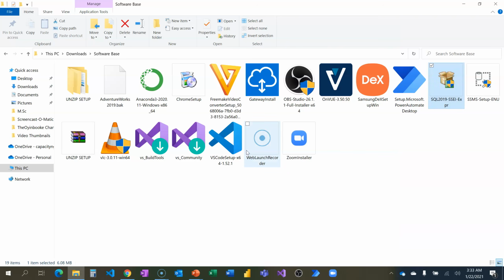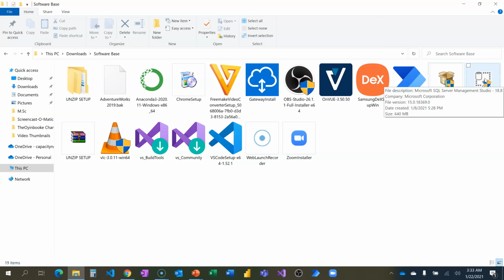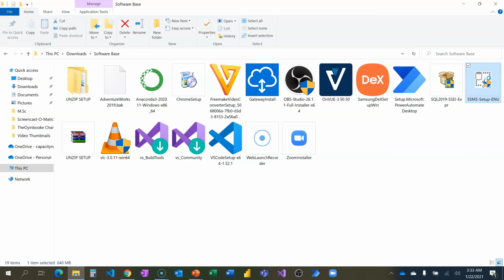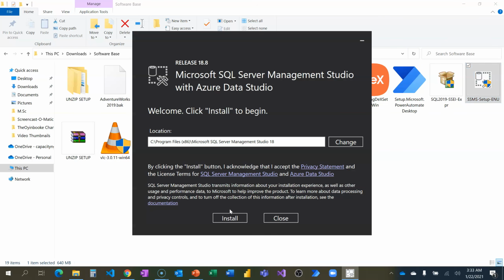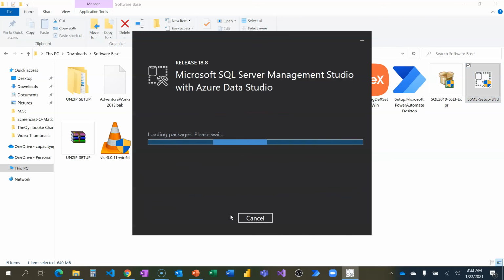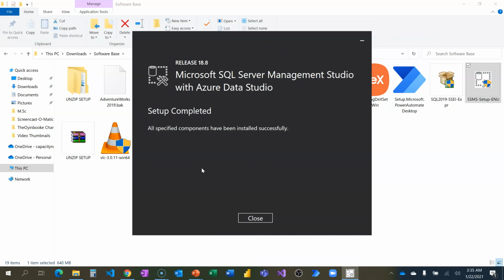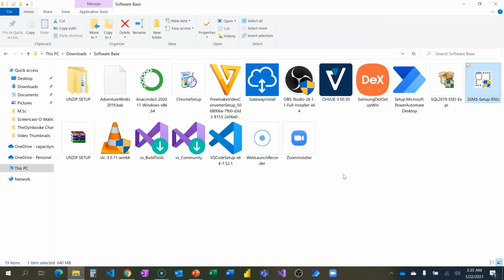Yes. Now I have installed SQL Server. The next step is to install my SQL Server Management Studio, which is this app here. So I'm going to double click to install. Then I'm just going to click on install. It's going to take some time to load, but be patient. Alright, installation is now completed. So I'm going to click on close.